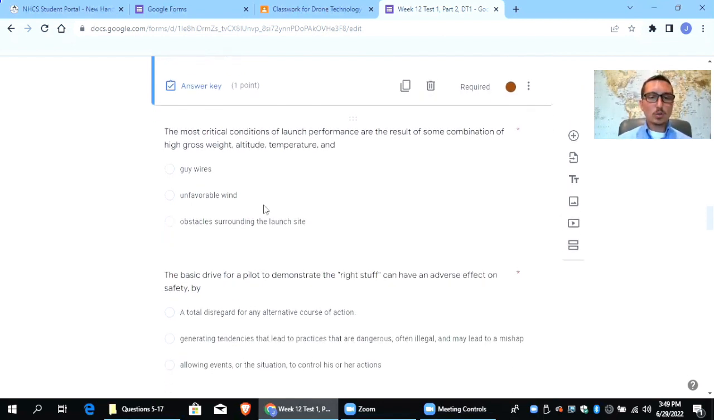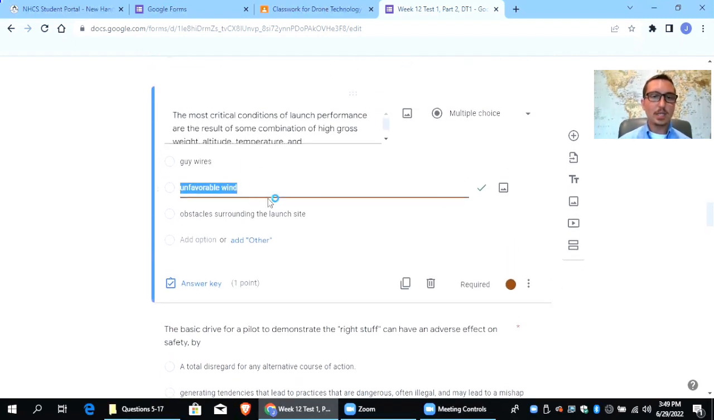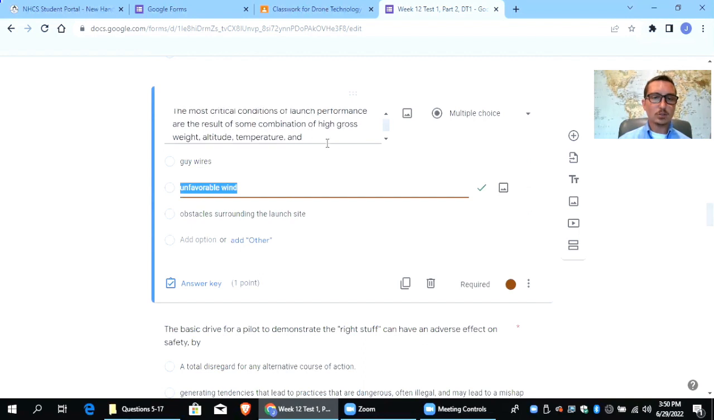The most critical conditions of launch performance are the result of some combination of high gross weight, altitude, temperature, and wind. So wind is obviously going to be a big factor here. So most critical conditions of launch performance are from weight, altitude, temperature, and wind.